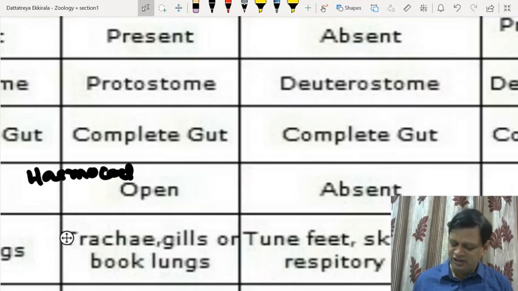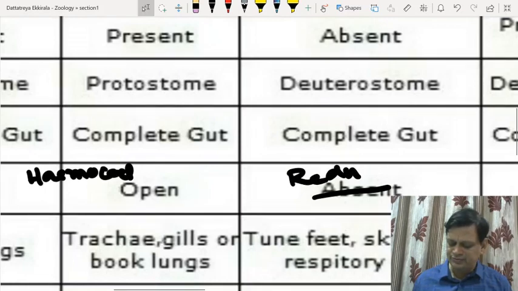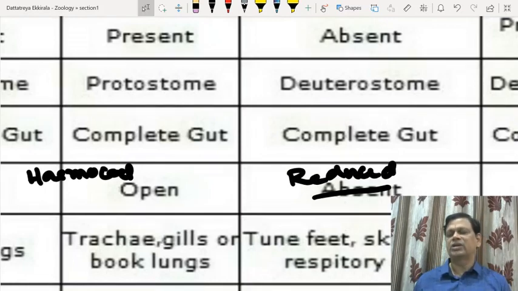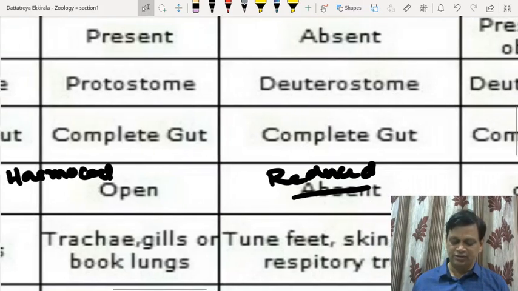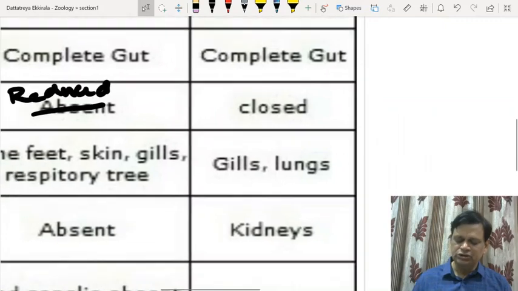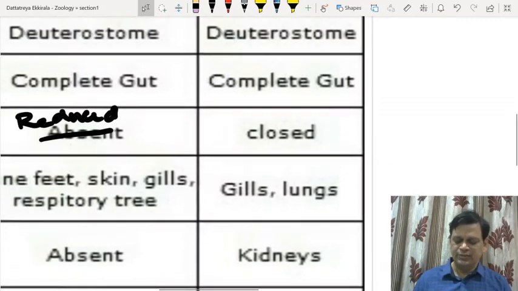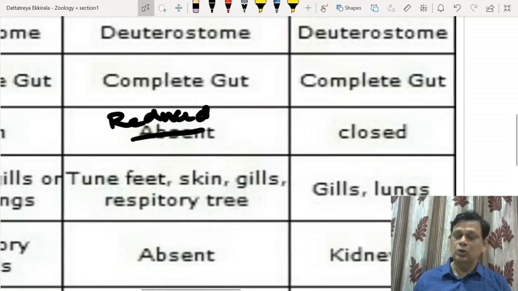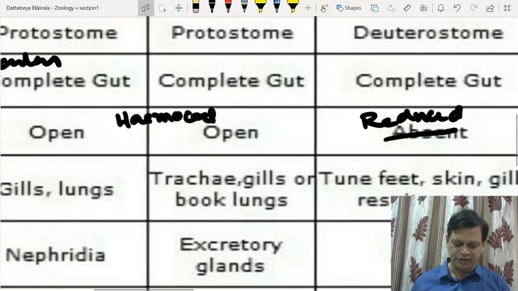Instead of absent, better remember it as reduced because it gets transformed. The circulatory system is reduced in echinoderms, and closed in Annelida and Chordata. Among Mollusca, only one class, Cephalopoda, has a closed type.